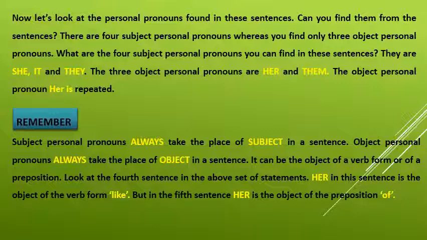Look at the 4th sentence in the above set of statements. Her in this sentence is the object of the verb form like. But in the 5th sentence, her is the object of the preposition of.